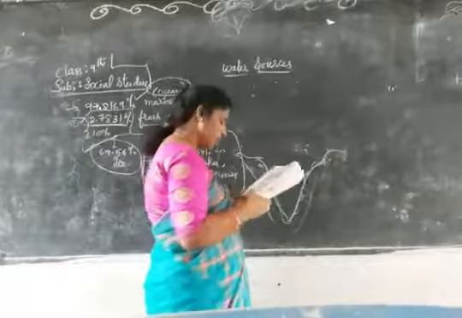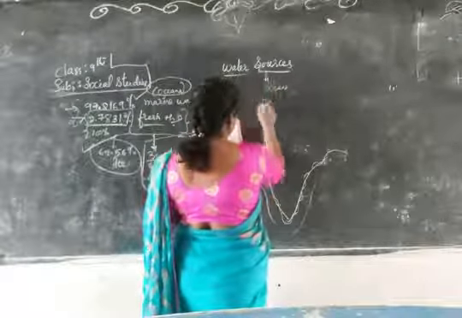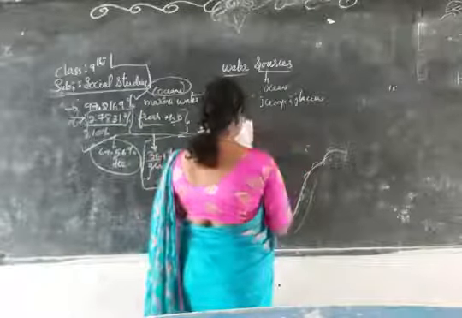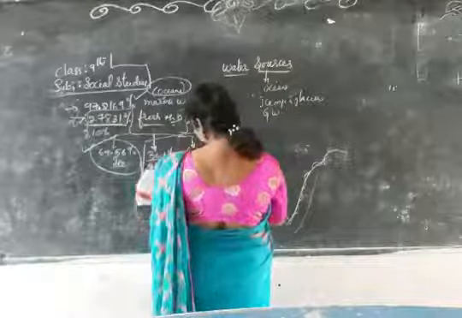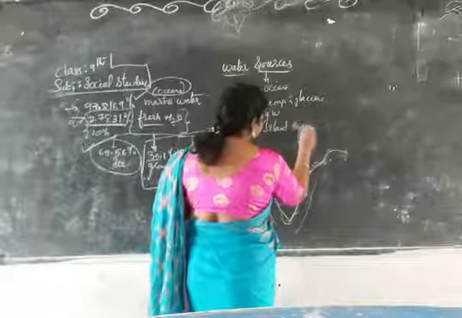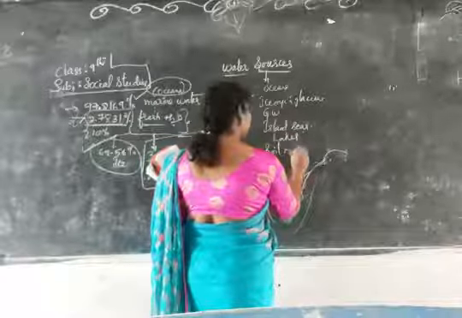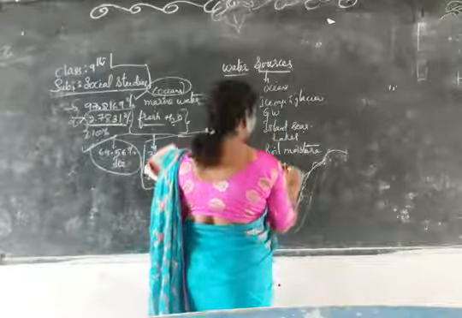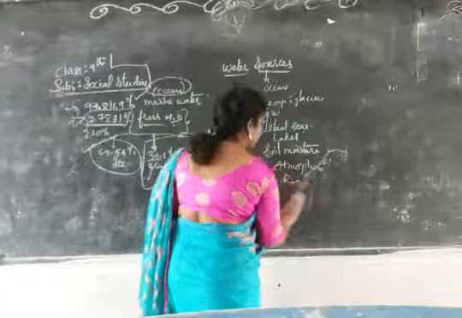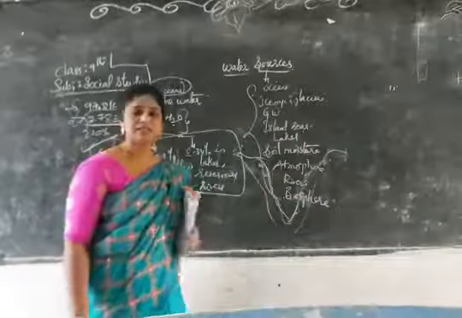Now we have another one, the reservoirs. Mainly we have oceans, ice caps and glaciers, groundwater, islands containing seas, lakes, soil moisture, atmosphere, rivers, biosphere. These are the reservoirs of water.